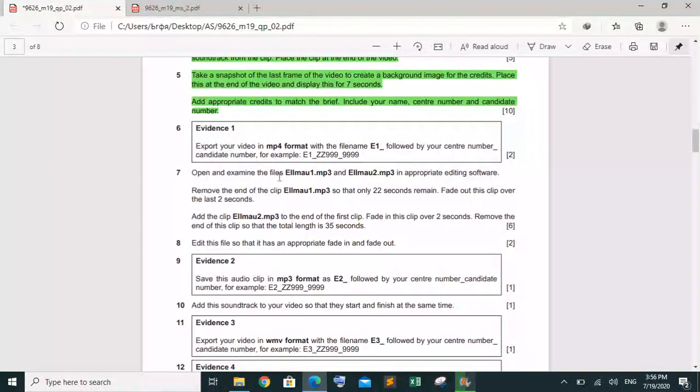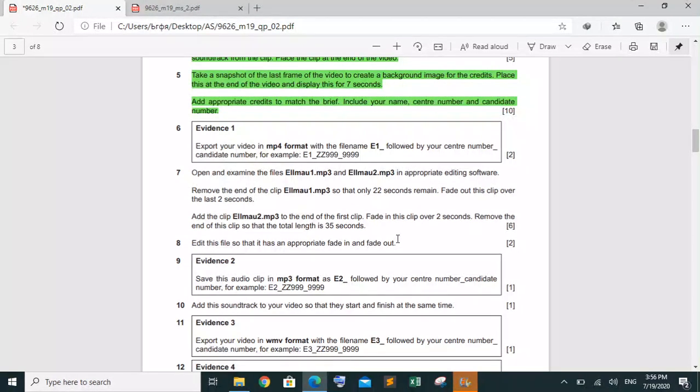He's saying to open and examine the files using appropriate editing software. Remove the ending of the clip so that only 22 seconds remain. Then fade out this clip for the last 2 seconds. Then add this clip to the end of the first clip and fade in the clip for the last 2 seconds. Remove the end of the clip so the total will be 35 seconds. Add the file so it has appropriate fade in and fade out.